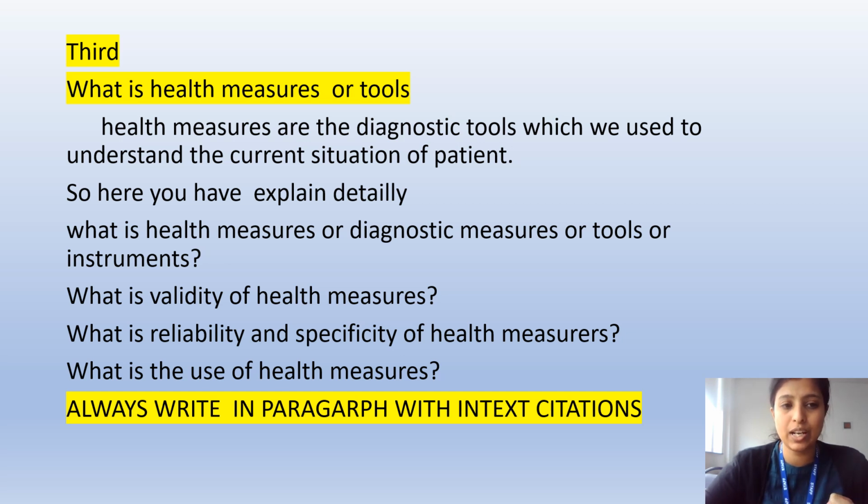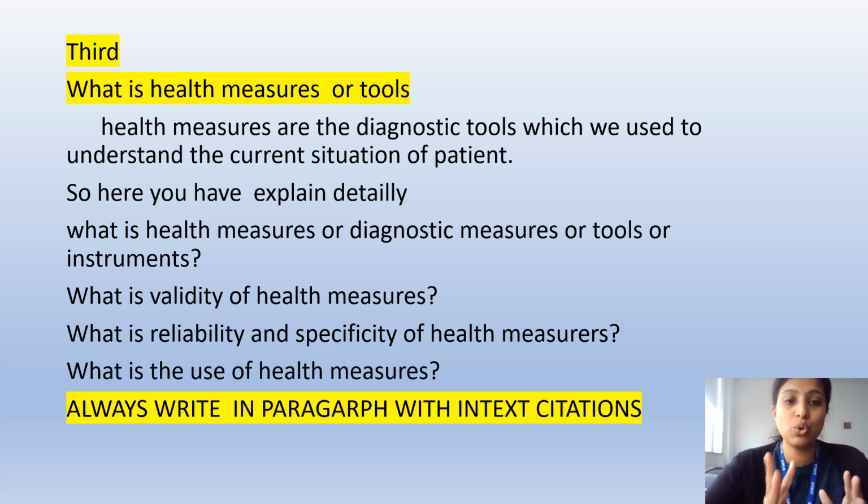Secondly, you have to write about the factors affecting health. While writing the factors affecting health, you can write physical factors, psychological, social, and cultural factors. Apart from that, some other factors I have also told you, that also you have to add. Then the third point which you can add is health measures. What type of health tool or measurement techniques we are using to identify the condition of the patient.